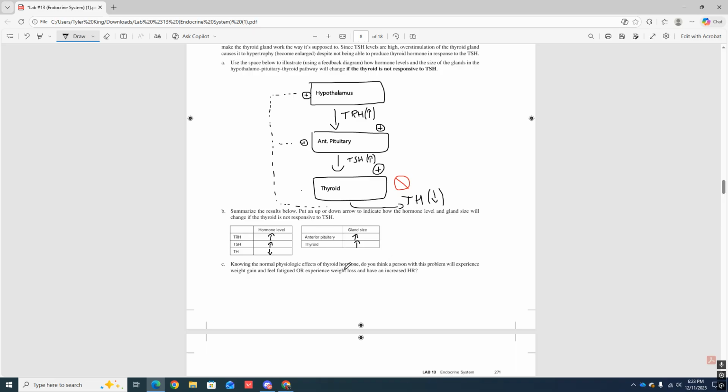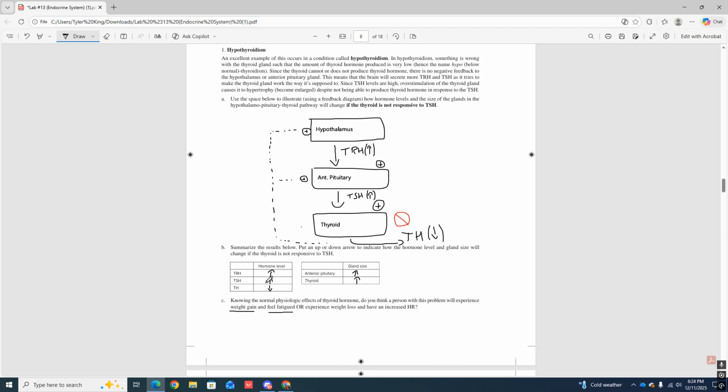So knowing the normal physiologic effects of thyroid hormone, okay, what's going to happen, all right, if we have a very, very small amount of this? So if we don't have enough TH, remember what TH does: it increases your metabolism and it increases your sympathetic nervous system activity, heart rate, respiration rate, alertness, okay? So if you're not as alert, you're going to be feeling fatigued. If your metabolism goes down, you're going to gain weight, all right?